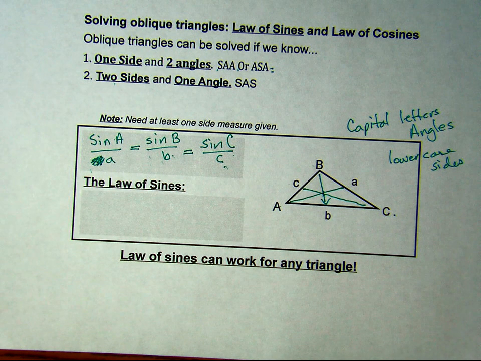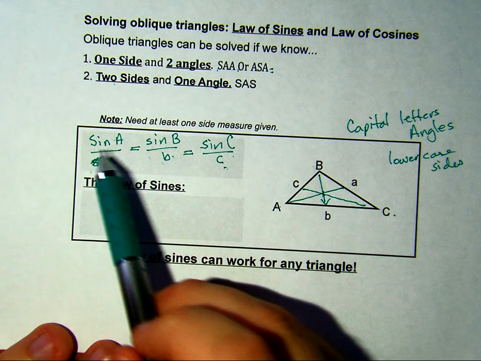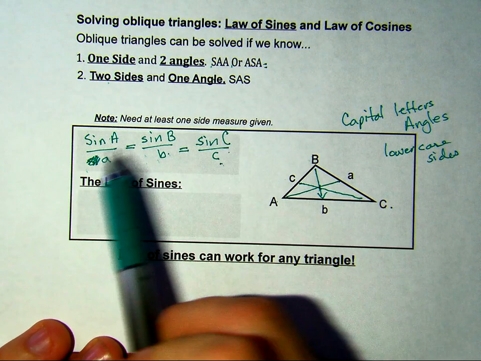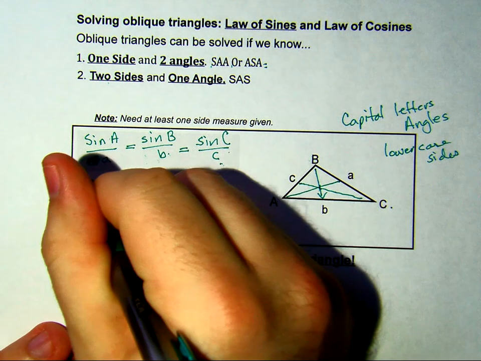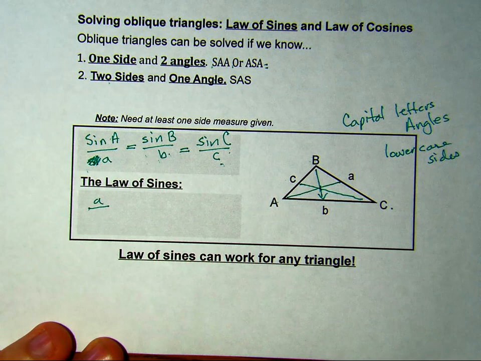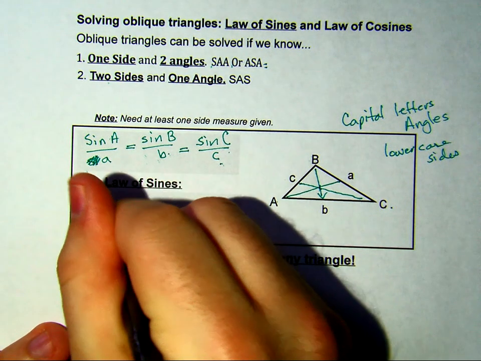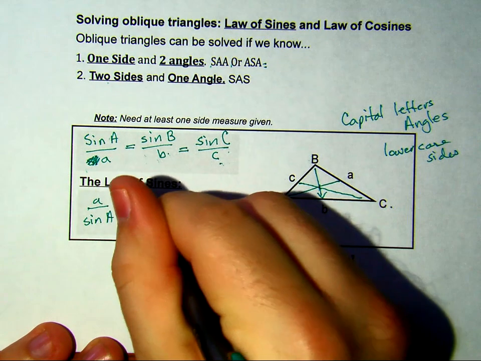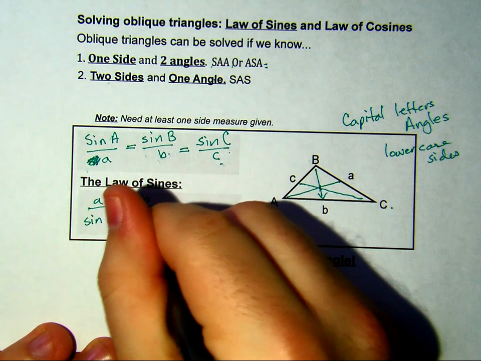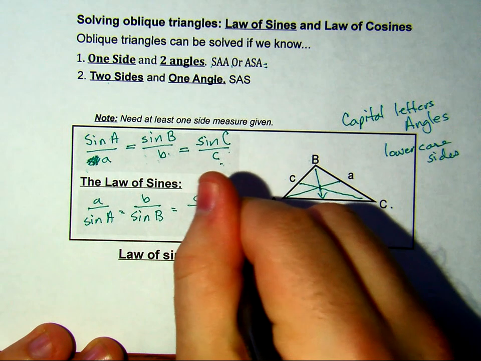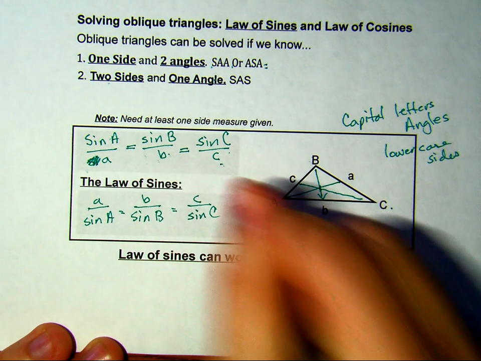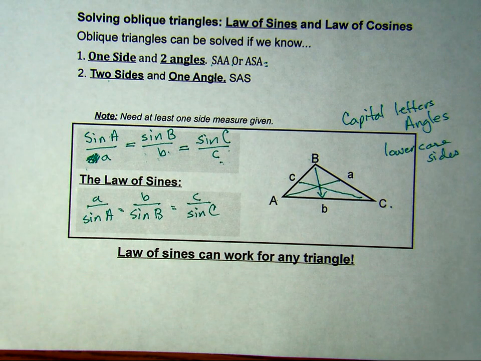So in this case, the angles are all on top, and they're all divided by the side lengths. If you prefer, you could flip it. You could have side A over sine A equals side B over the sine of angle B equals side C over the sine of C. There really is no correct way to do it. I will probably end up using both, and that is our law of sines.